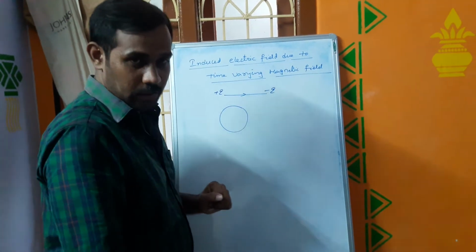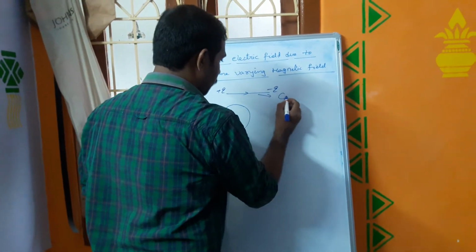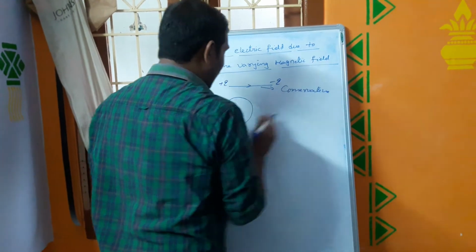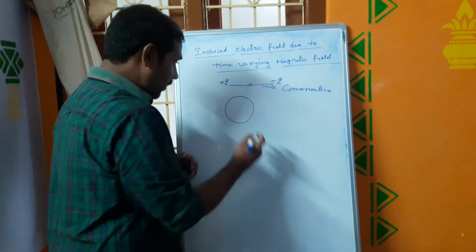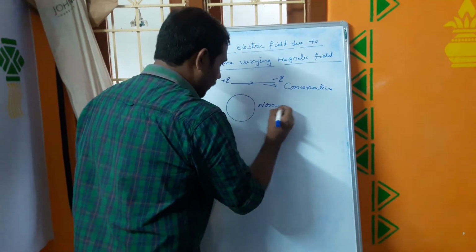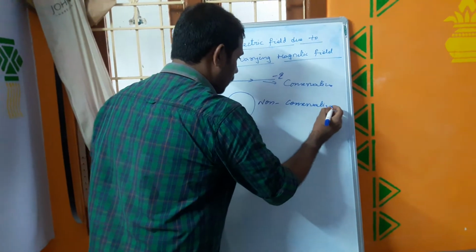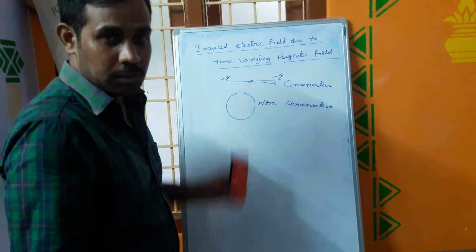We'll discuss very clearly. Now here we know that the electrostatic electric field is conservative, but the induced electric field due to time varying magnetic field is always non-conservative in nature. Now we'll discuss how we get these closed loops.